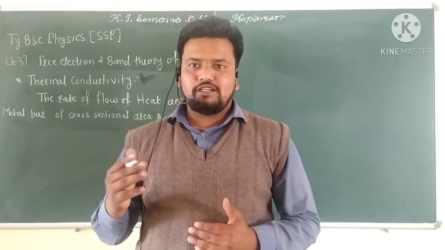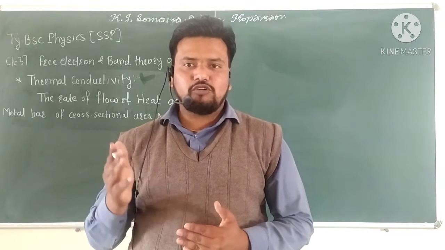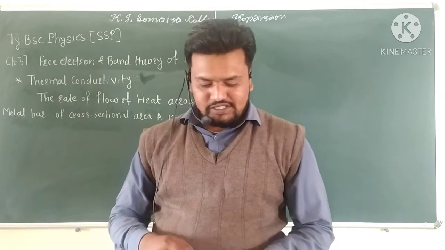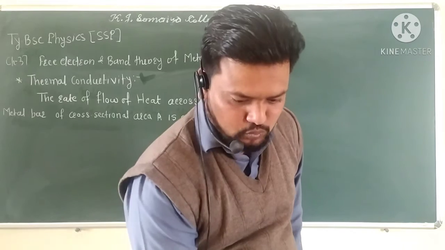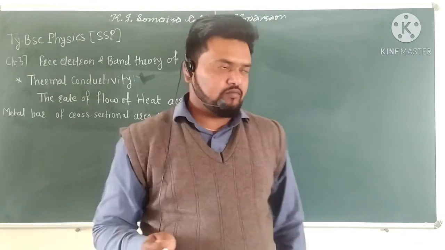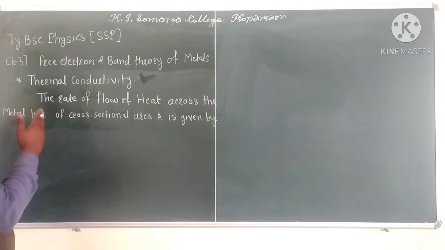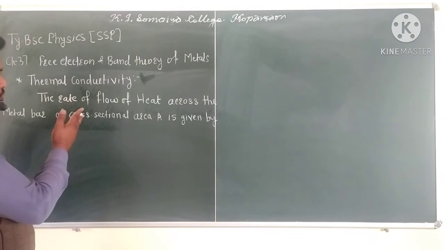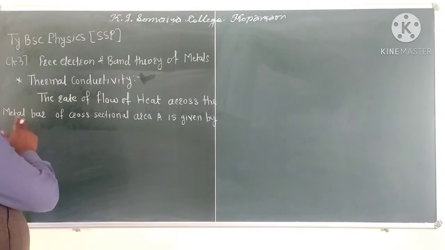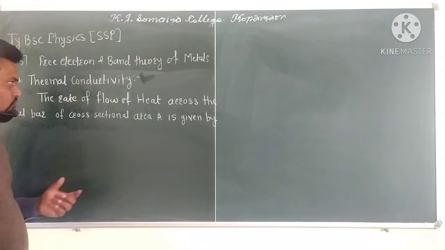We want to see here our third chapter, which is free electron and band theory of metals. And in this lecture we want to see the point which is considered as the thermal conductivity. So what is meant by thermal conductivity? That is the rate of flow of heat across the metal bar of cross-sectional area A.